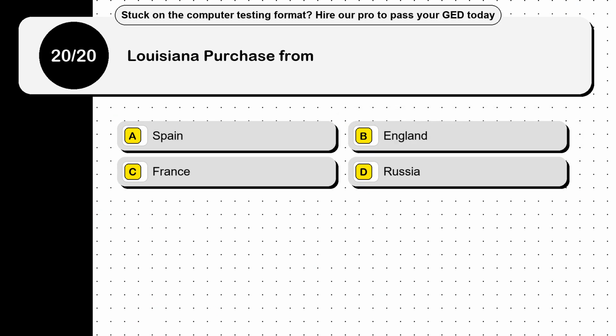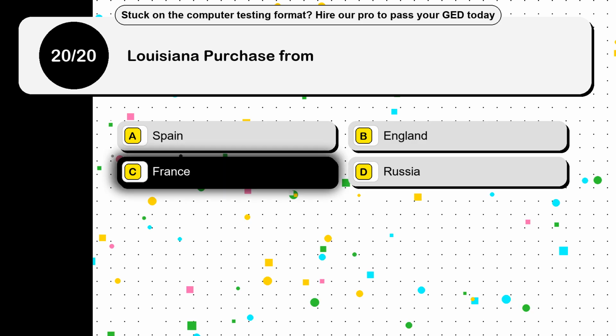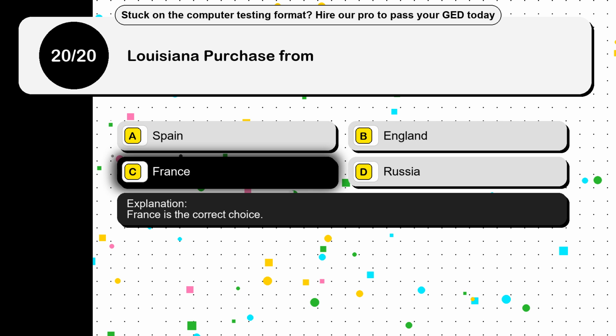Question 20. Louisiana Purchase from. Option A, Spain. Option B, England. Option C, France. Option D, Russia. The correct answer is option C, France. France is the correct choice.